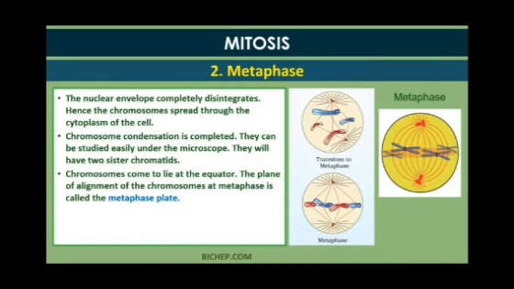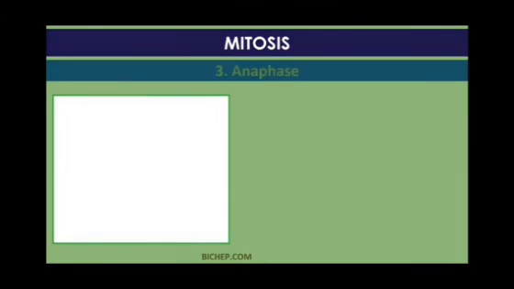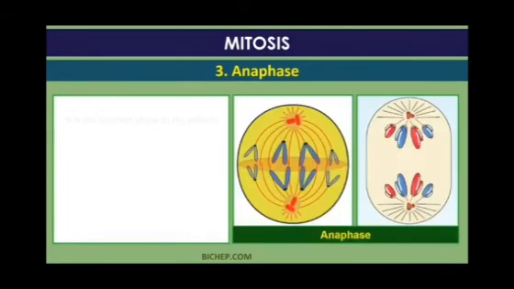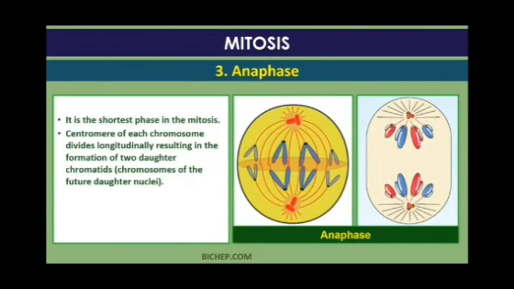Here you can see the structures of metaphase on your screen. The chromosomes come to the equatorial plate of the cell, and at this time you can study the chromosomes in a proper manner, because they are completely clearly visible. Then the next stage, when the chromosomes start separating from each other and the spindle fibers go towards two poles, is known as anaphase.